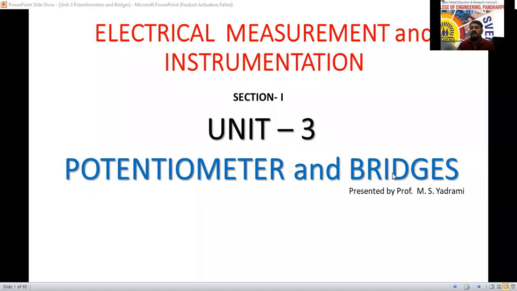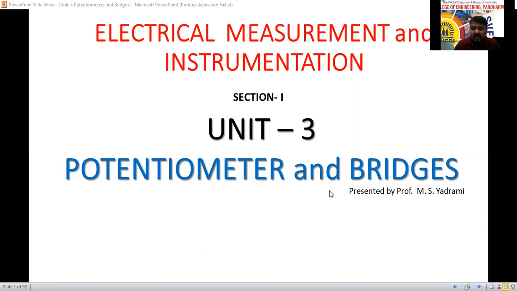Mainly the potentiometers are classified into DC potentiometers and AC potentiometers, and the bridges are also again classified into two types, that is the DC bridges and AC bridges here. Now the DC bridges we are going to use for the measurement of resistance, and AC bridges are used for the measurement of inductance and capacitance.